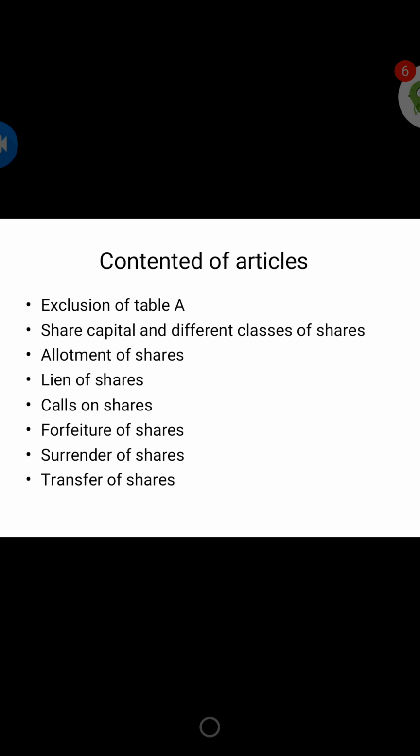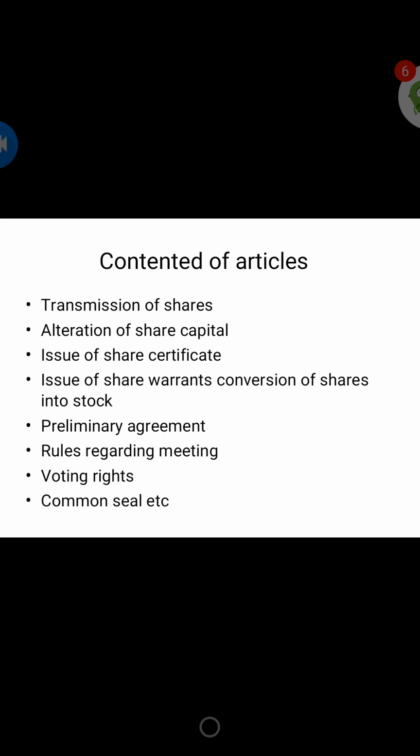Table A. The next is share capital and different classes of share capital, which means it may be equity shares or preference shares. Then the next is allotment of shares. Lien on shares means you are going to retain some shares. Calls on shares means step by step, when the capital is being raised, you are going to call on that. Forfeiture of shares means you are going to cancel. Surrender of shares, transfer of shares, transmission of shares.